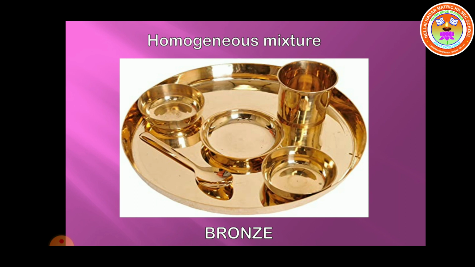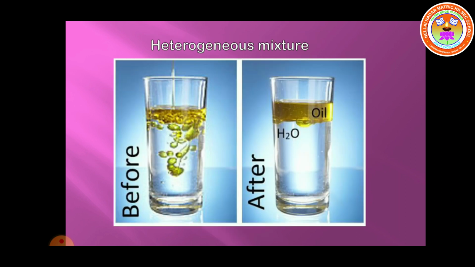Bronze is also a homogeneous mixture because you know already bronze is an alloy of copper and tin. What is meant by alloy? A homogeneous mixture of two or more metals. So, in bronze we cannot see copper and tin separately.